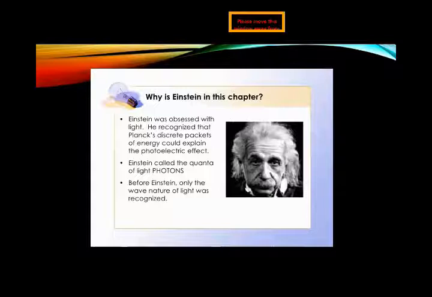Therefore, according to Einstein's theory, light along with the other electromagnetic radiations has a dual nature. That is, it acts as a particle as well as a wave. Now you understand what Einstein proposed: that light exhibits dual nature, behaving like waves as well as like particles.